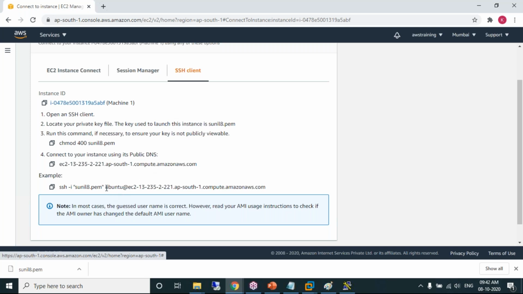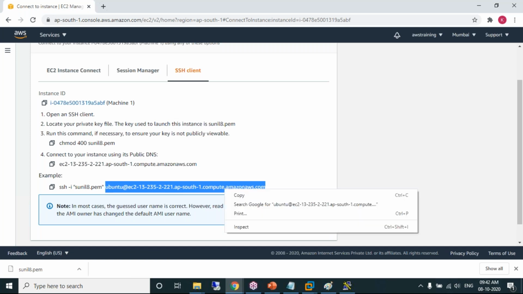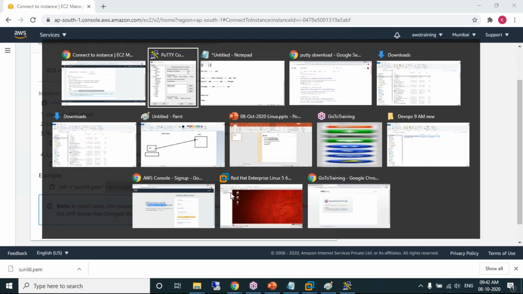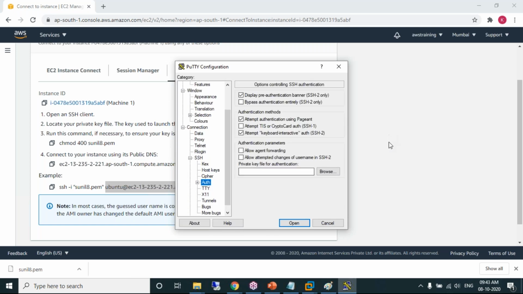Select this. The username is ubuntu at the DNS name. You need to copy this. And then PuTTY needs what file? The PuTTY private key. Go to SSH, Authentication.